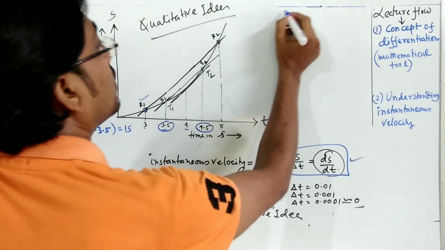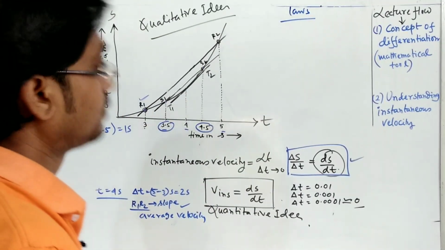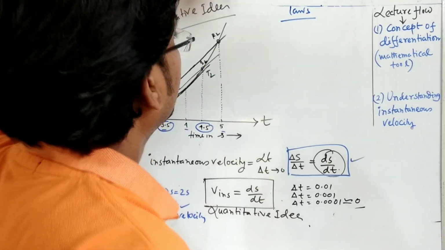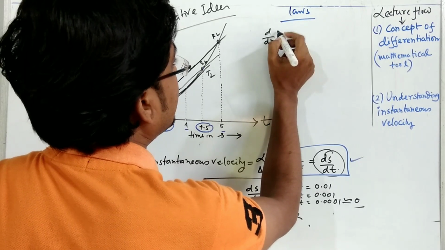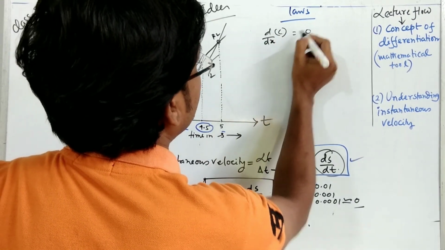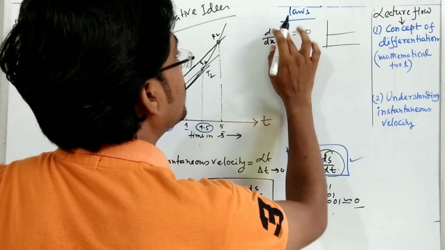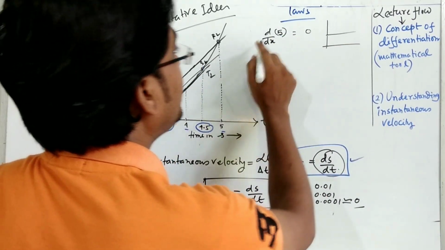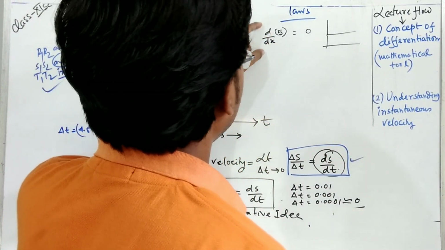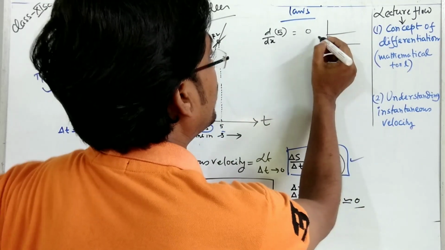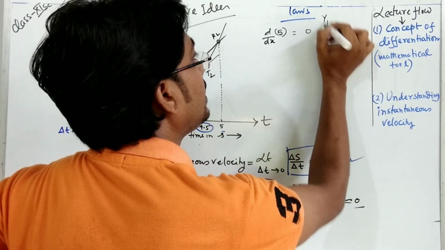Now some formulas, laws. Number one, d by dx of a constant is 0. Suppose we have taken 5. We are taking the derivative, the concept of differentiation. d by dx of 5, y is 5, so this is y, this is x.